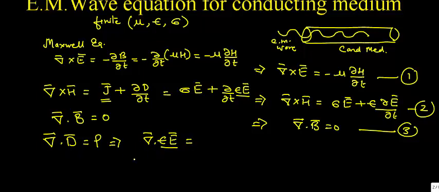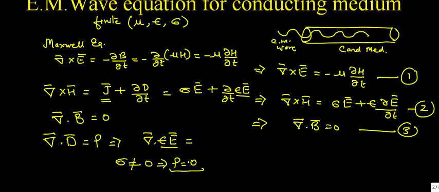In this case the conductivity has some finite value, meaning it cannot be 0, and this implies that rho, the charge density, will be equal to 0. If we have a conducting surface, then for the free charges flowing in the conductor, the net charge density of the conducting medium can be taken as 0.